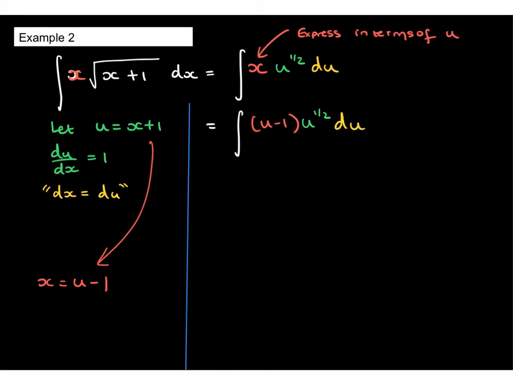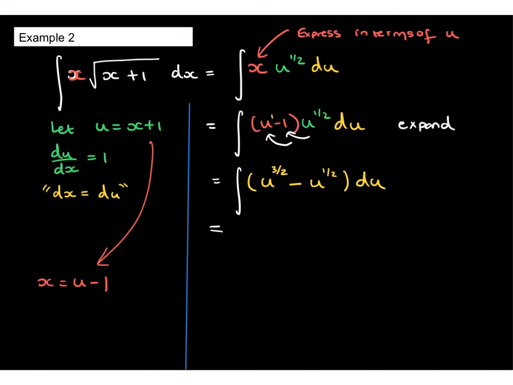So now that the integral is all in terms of u, all I need to do is expand this bracket here and multiply both terms by u to the power of half. So what does my integral become? The integral of, and we're going to get u to the 1 multiplied by u to the half, add the powers, u to the 3 over 2, and then u to the half multiplied by 1 is just u to the half, all integrated with respect to u.